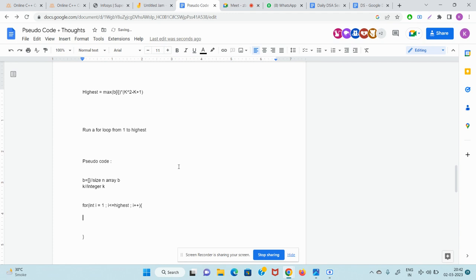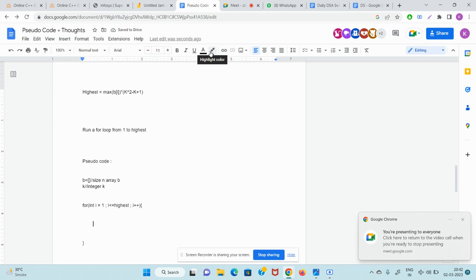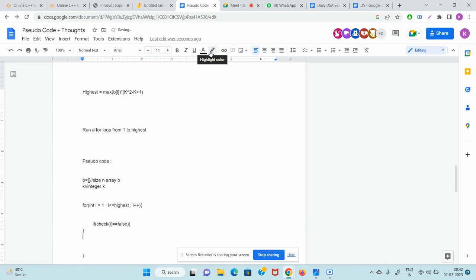Now I have a magical check function. How to write the check function, even I don't know. Guys, please help me with the code. If check of I is equal to false, I will do nothing. Else, if it comes as true, the first true value, now you should break the code. Now you should come out of the for loop and record the answer.